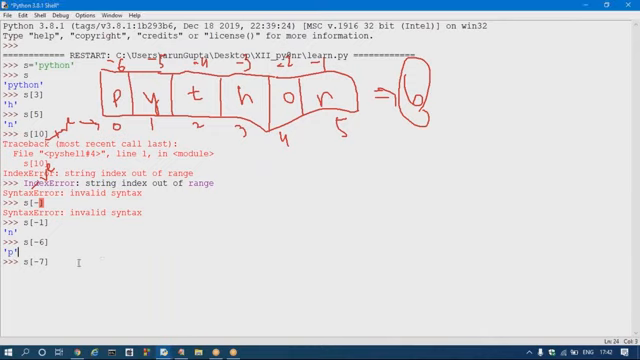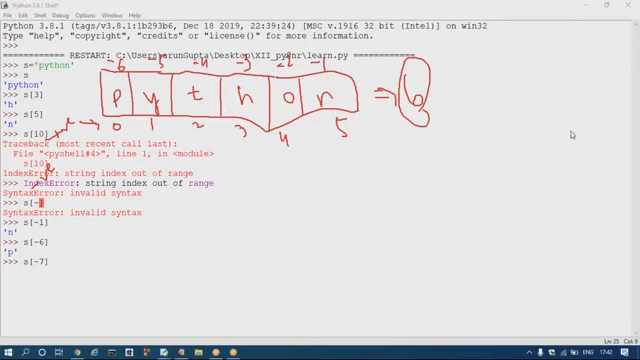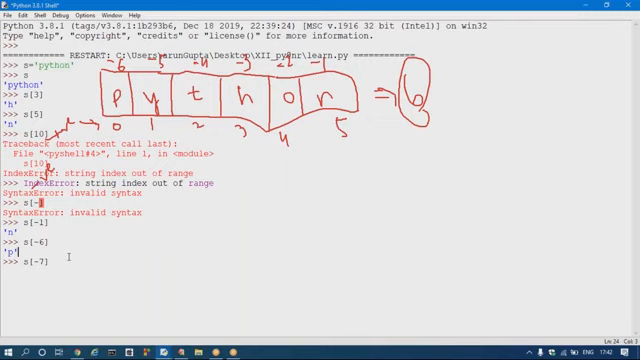Is -7 a valid string index or not? Are you receiving the answers? No, no. Okay, so all are saying no. Good. So this is not a valid string index, so it will return what? It will again return IndexError: string index out of range.